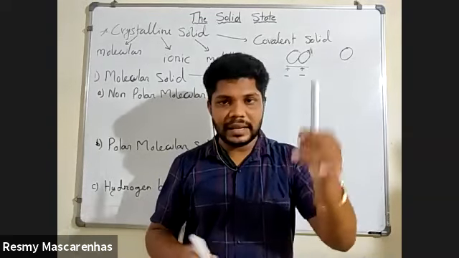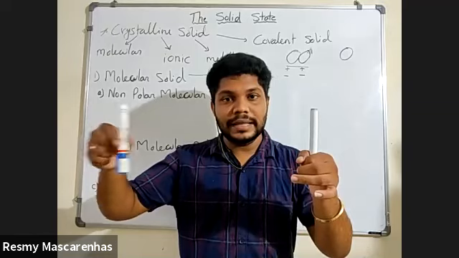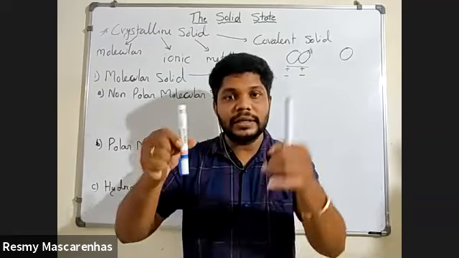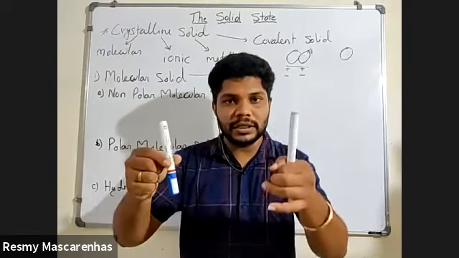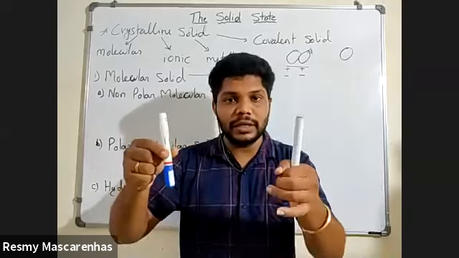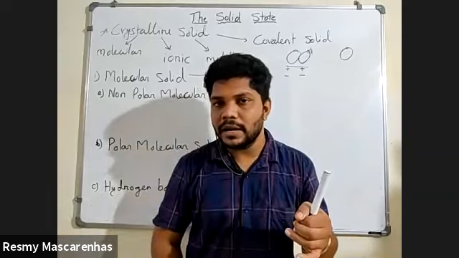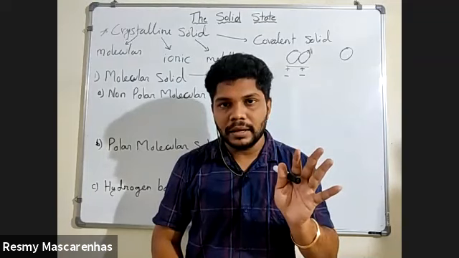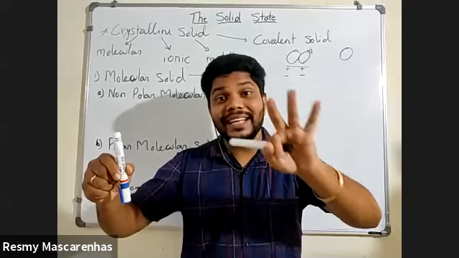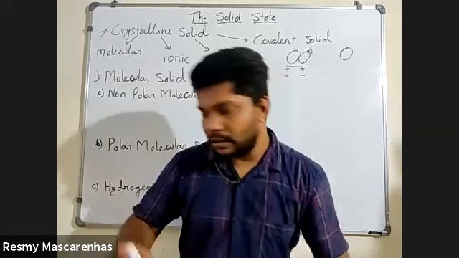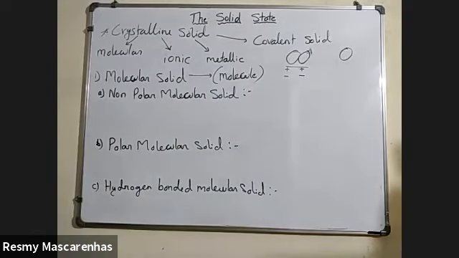Any of these three, and on this side hydrogen, then only you will get hydrogen bonding. What is the meaning of that? Hydrogen and nitrogen can form hydrogen bonding. Hydrogen and oxygen can form hydrogen bonding. Hydrogen and fluorine can form hydrogen bonding. But hydrogen and sulfur, will this form hydrogen bonding? No. You understood now what I wanted to tell? When a hydrogen bond forms, one side is hydrogen, another side is any of these: nitrogen, oxygen, fluorine. Any difficulty till here?